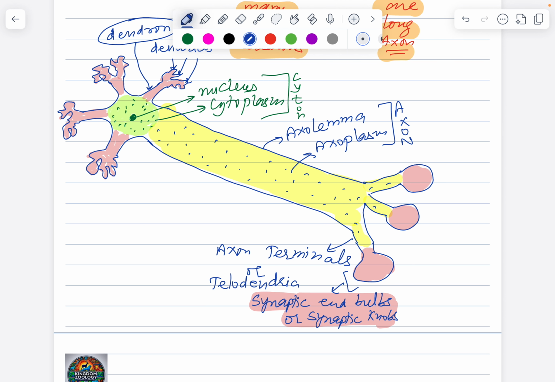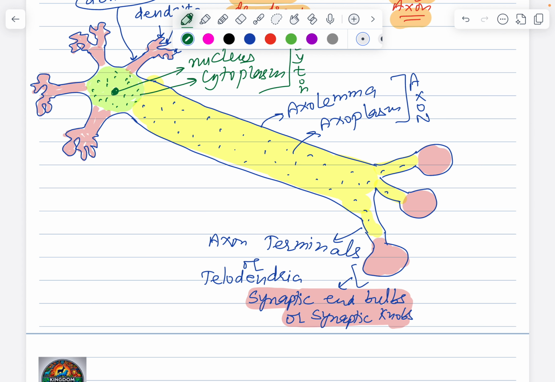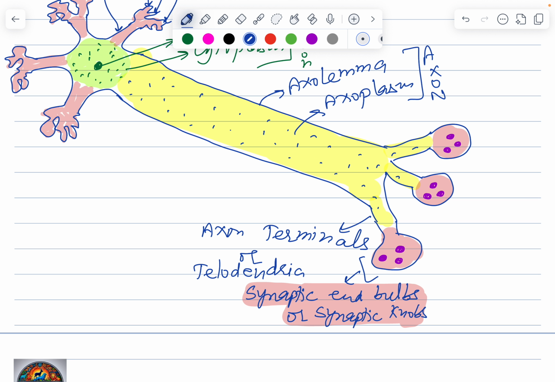Now if we talk about the synaptic end bulbs or the telodendria, what do they contain inside them? The synaptic end bulbs or telodendria contain slight rounded ball-like structures or vesicles. What are these actually? Vesicles. They are collections of neurotransmitter chemicals. But neurotransmitter chemicals are not basically lying in the cytoplasm of the axon directly. Here's the cytoplasm of the axon. Here is again the cytoplasm of the axon.